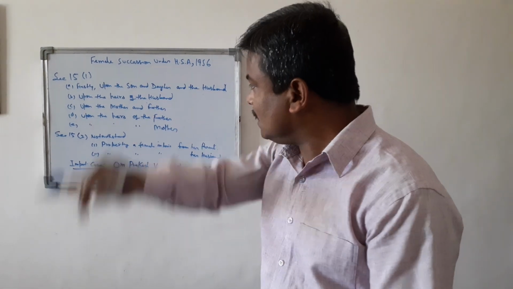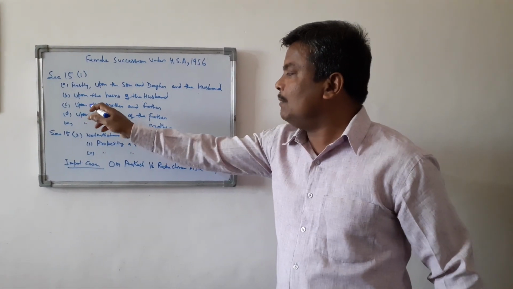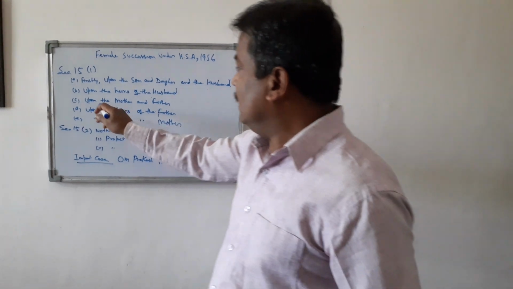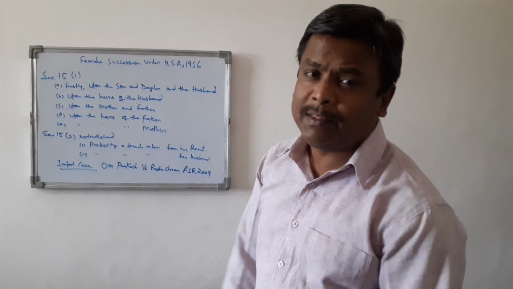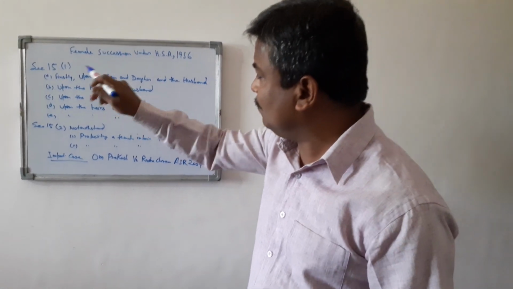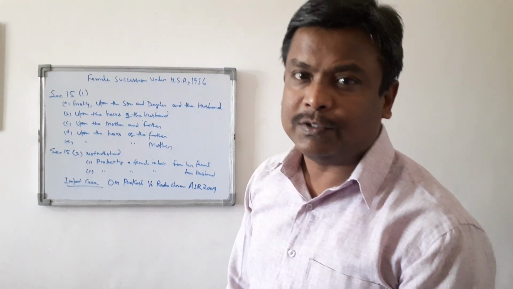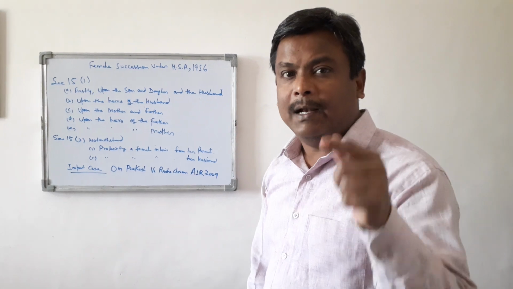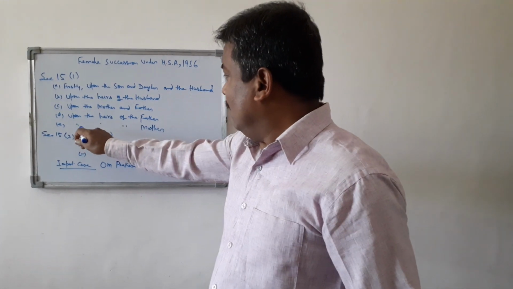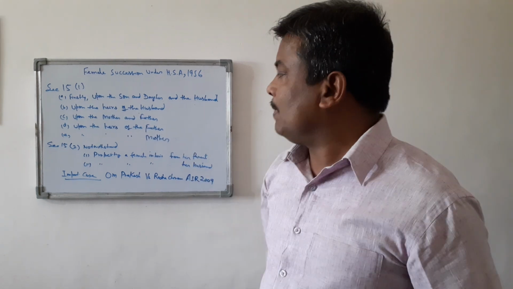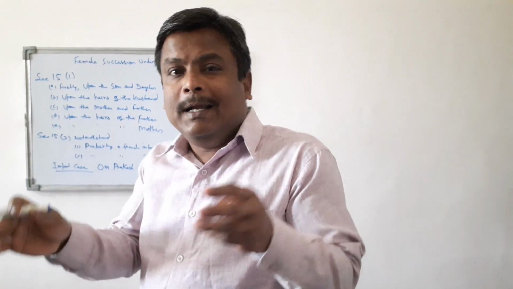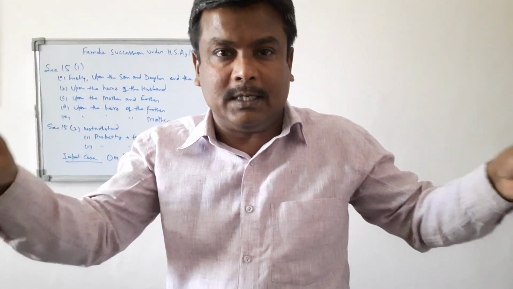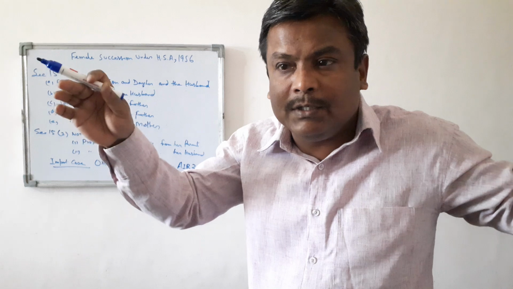If there are no heirs of the husband available, then the property will go to the mother and father of the deceased female. If there is no mother and father of the deceased female, then the property will go to the heirs of the father. Again, we have to see section 8 of the Hindu Succession Act, which talks about a male Hindu dying intestate. And lastly, property will go to the heirs of the mother. For your kind information, my dear students, it is a general rule of succession. General means it talks about the general things.